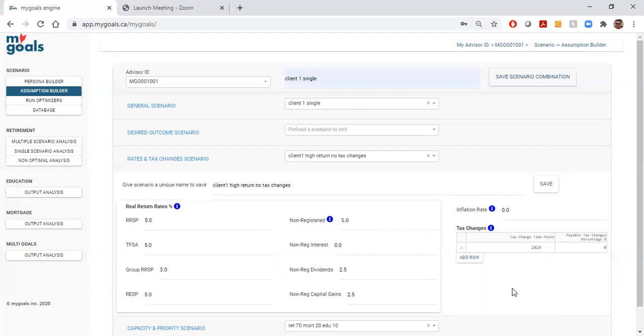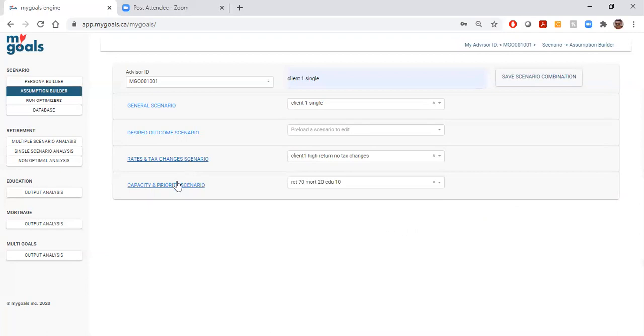So if you paid $100,000 in taxes in 2020, and you think that rates are going to rise by 10%, not at the marginal tax rate, the taxes you paid, you could go, well, let's say 2022 now, and you could put in 10, save that, and it will re-optimize. And it will bias, depending on what the optimizer predicts for you, it could bias you away from RRSPs and more towards TFSAs and non-registered, because it might be less advantageous at that point to save into your RRSP. So that's rates and tax changes.